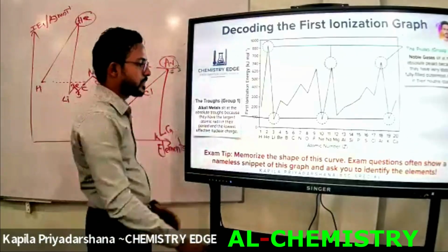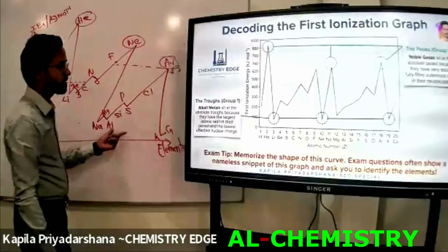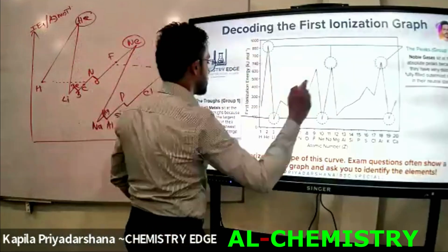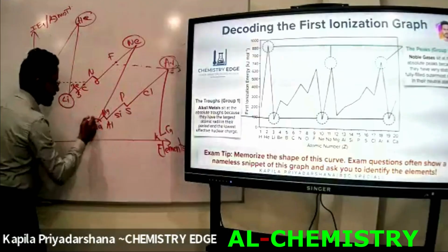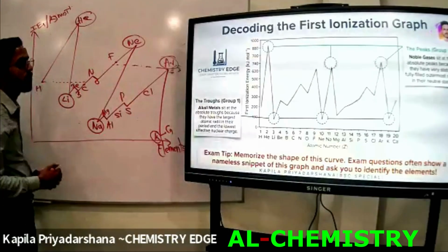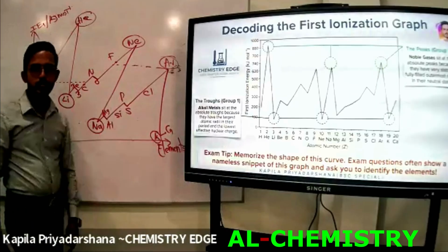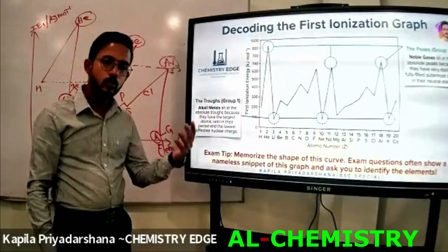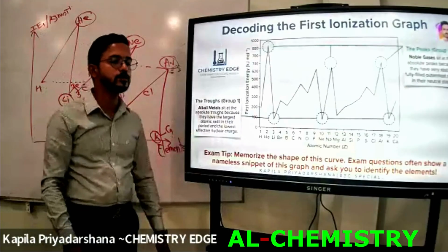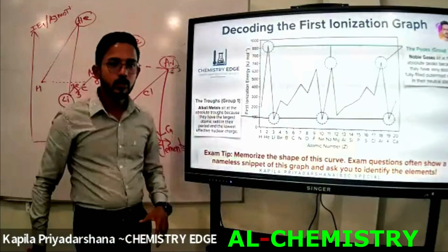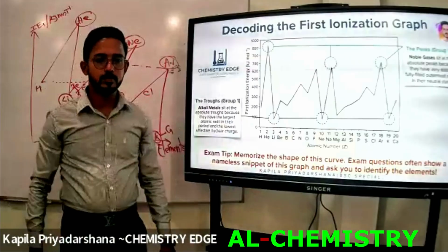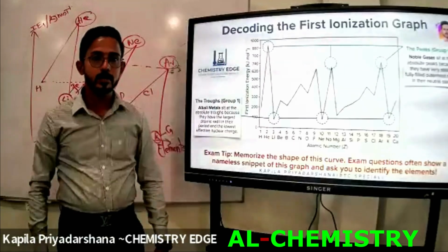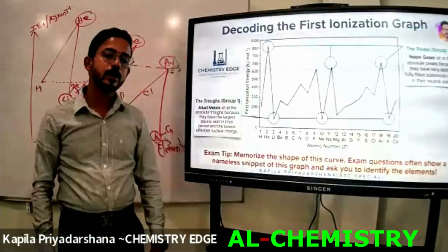Okay, when we consider the elements in the ground state, the troughs. These are the peak points, these are the troughs. Then tell me which group's elements are at the trough points. Lithium, sodium, potassium, those are the first group elements. What's the reason for obtaining the low first ionization energy values for the first group elements? We know the whole periodic table. Among all of the periodic table, which group has the highest atomic radius? First group elements have the highest atomic radius.